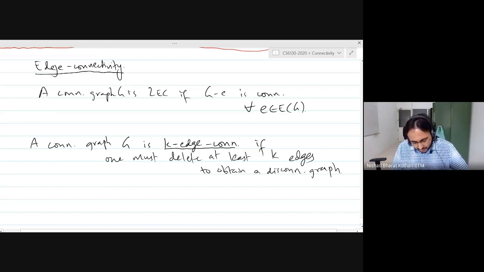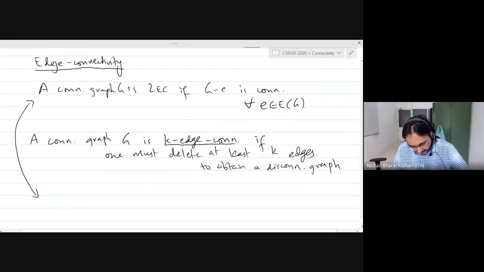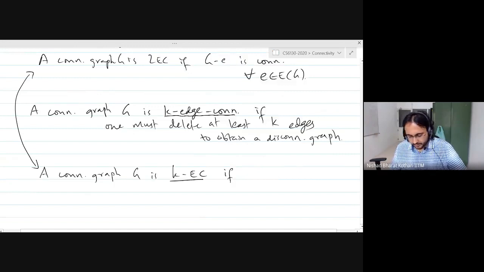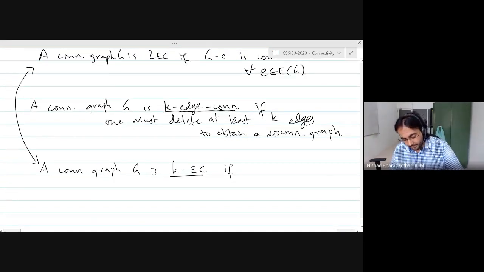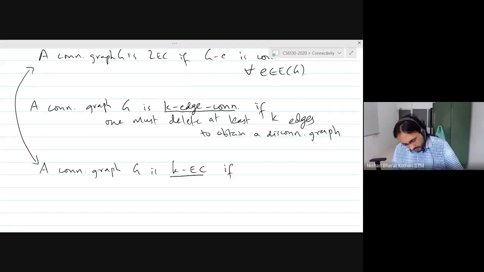Now, can anyone translate it to the other language? If you remove any subset of k minus 1 edges from G, then G minus that subset is still connected.